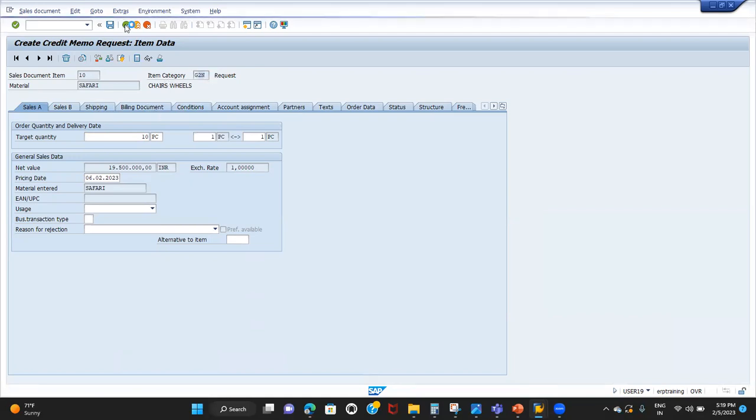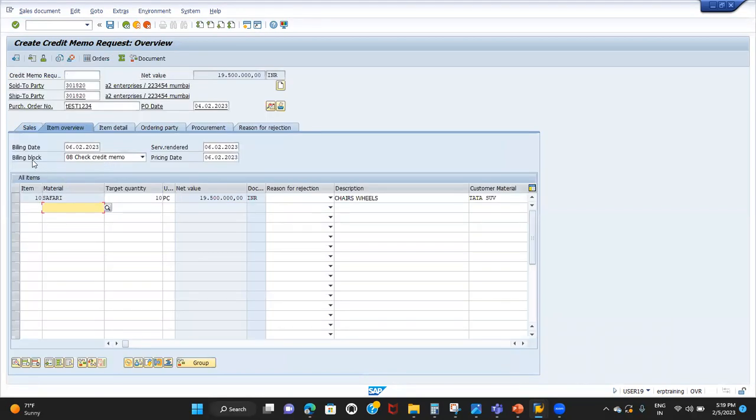Another observation is the billing block. Check credit memo. This is very important when you're working on projects. In real time, the billing block will be released by some authorized manager, like a financial manager. We cannot just issue the credit memo to the customers like that, right?